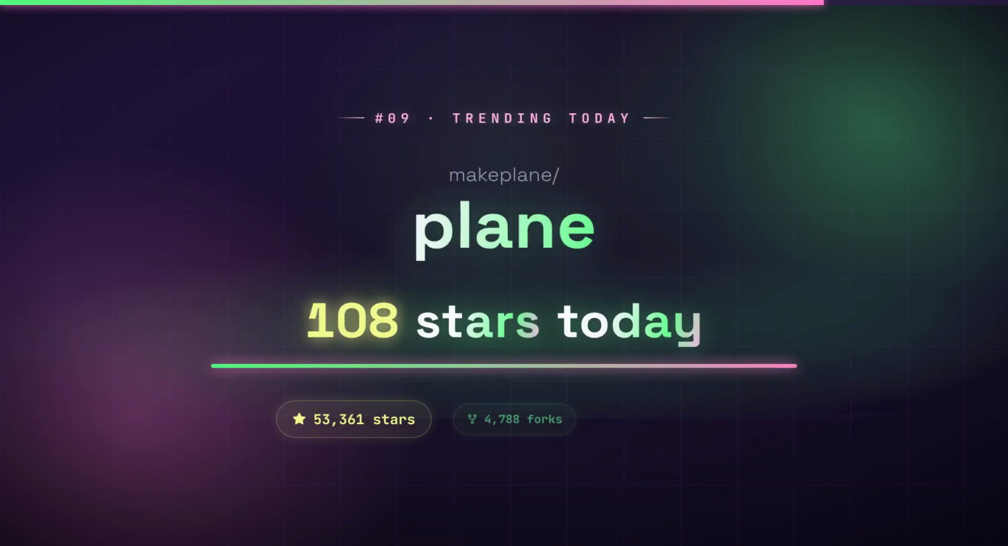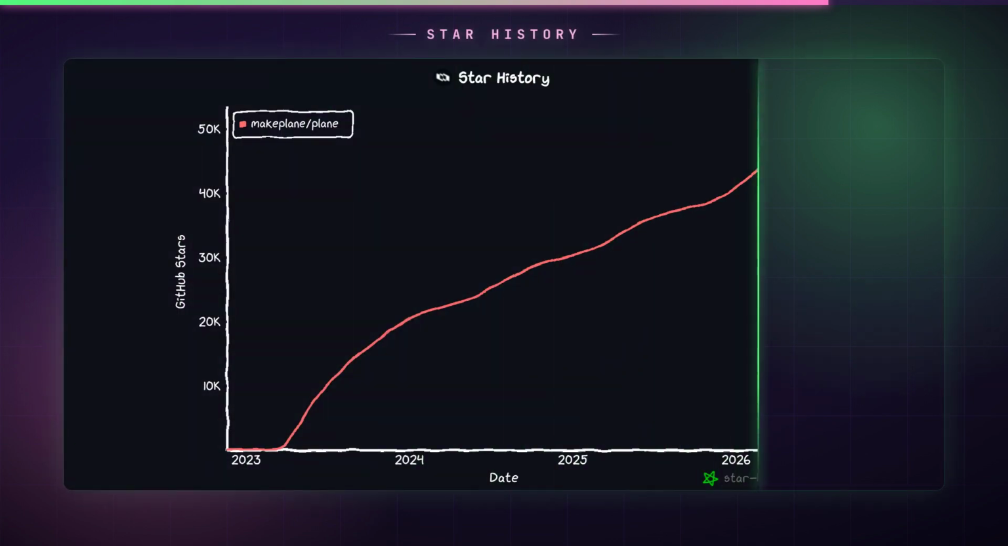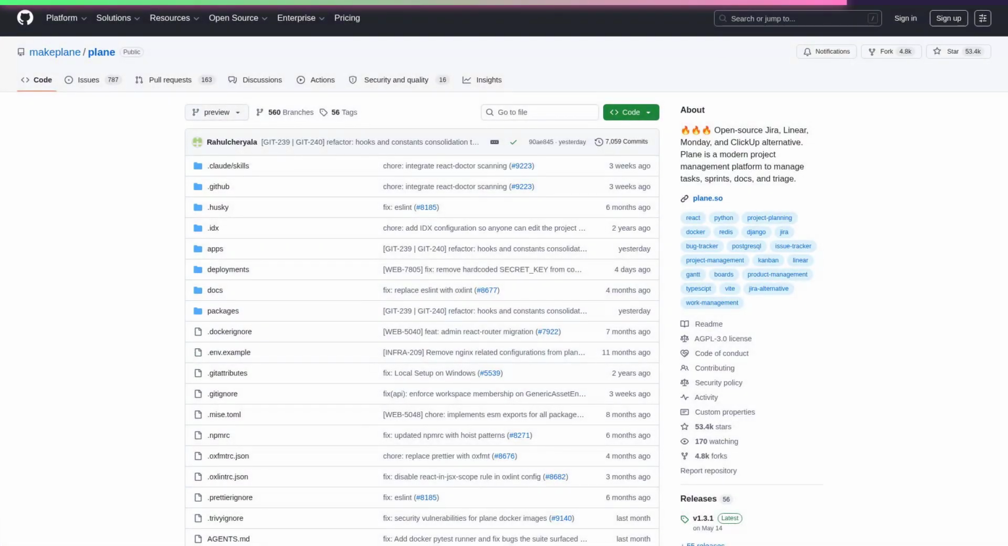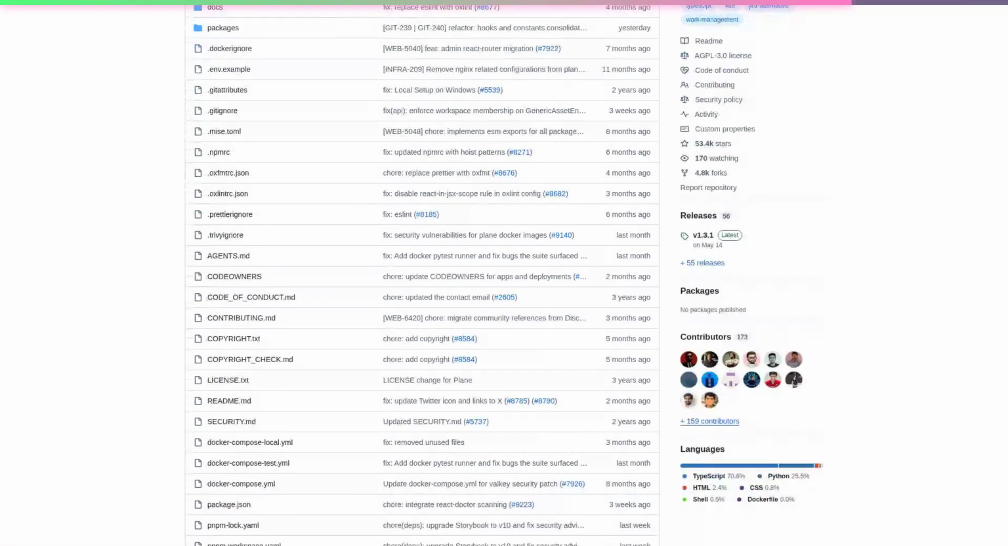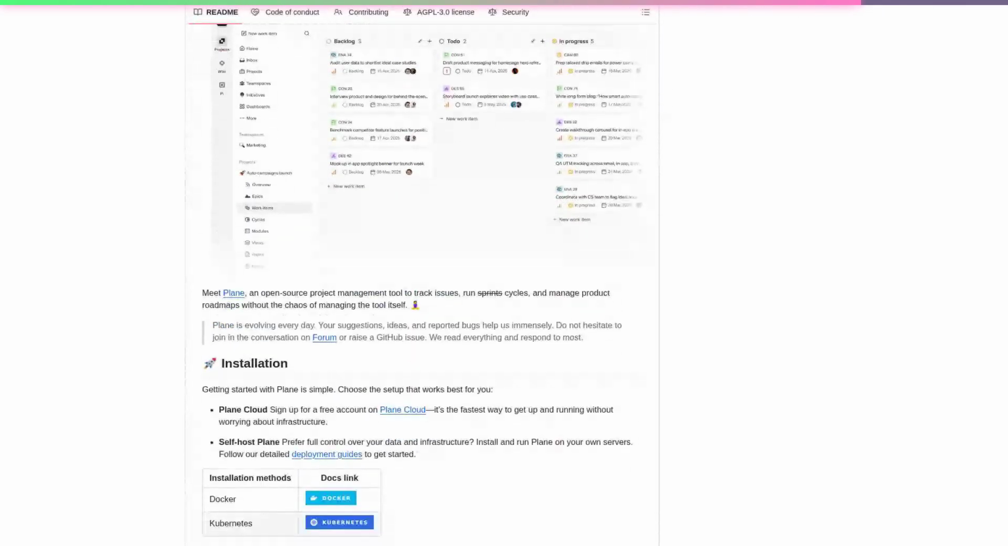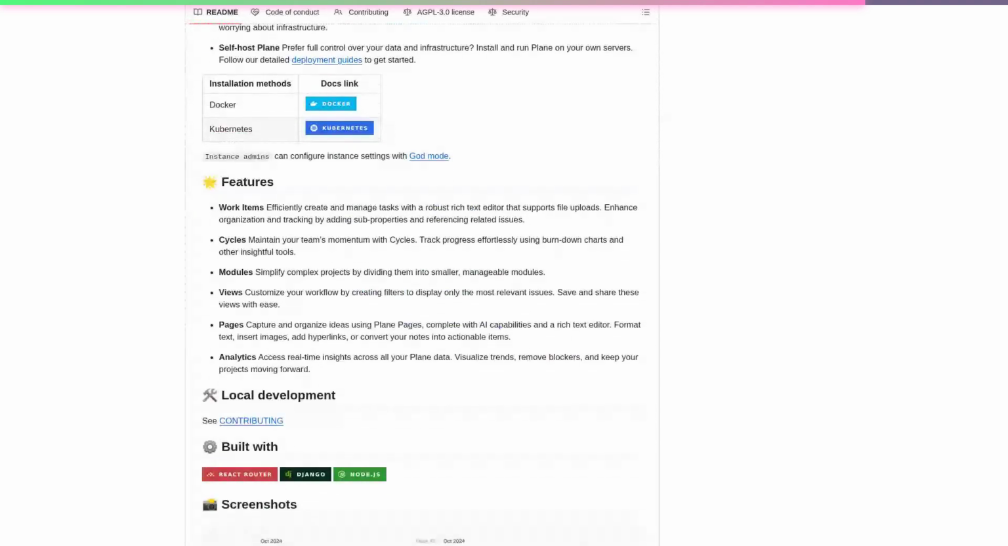Number 9. Plane. 108 new stars today. Plane gives you a self-hostable project tracker that covers issues, sprints, docs, and roadmaps in one interface, so your team's planning data stays on your own infrastructure instead of a vendor's cloud. It directly replaces tools like Jira, Linear, or Monday with a modern, fast UI built on TypeScript and Django, and supports Docker or Kubernetes deployment out of the box.